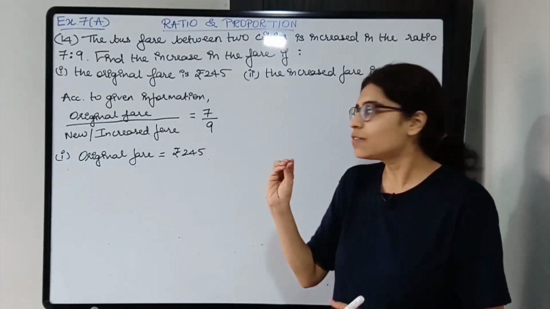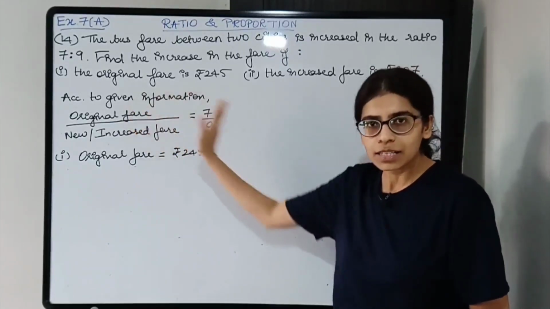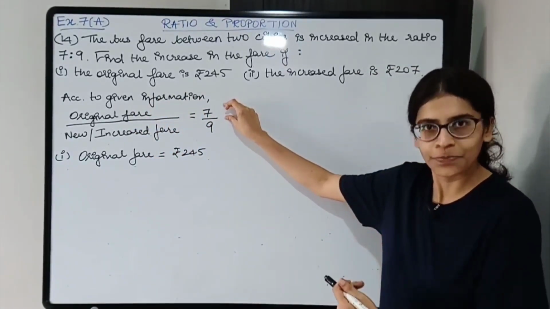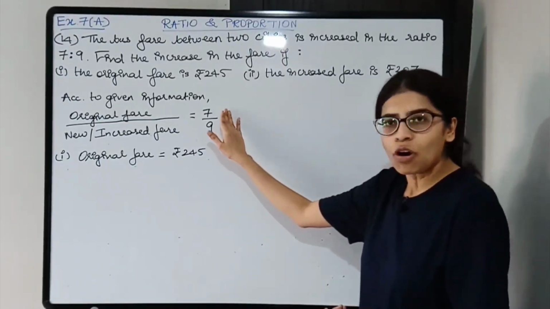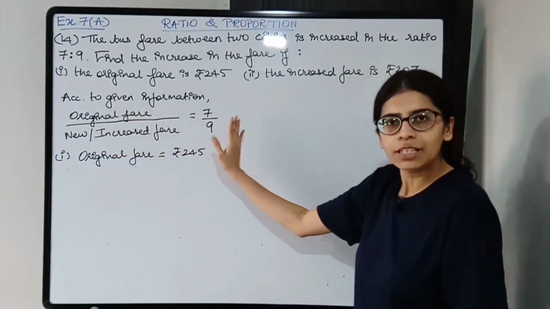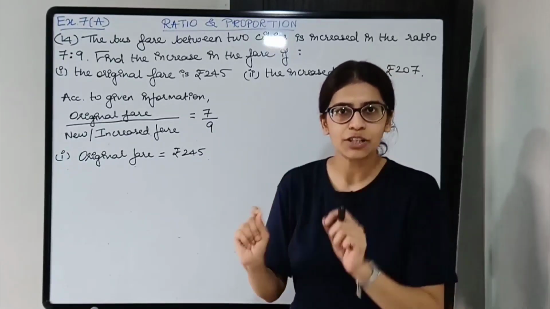So the lesser one, that is the original fare, will be written across the smaller number. Okay, so in 7 and 9, 7 is the smaller, so in front of the smaller you will write down the original one, and in front of the bigger number the increased one. Okay, so this is the trick.